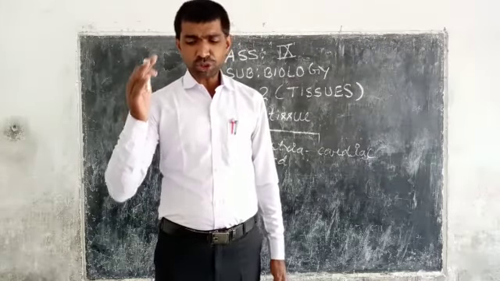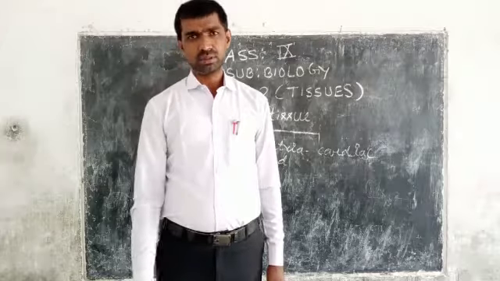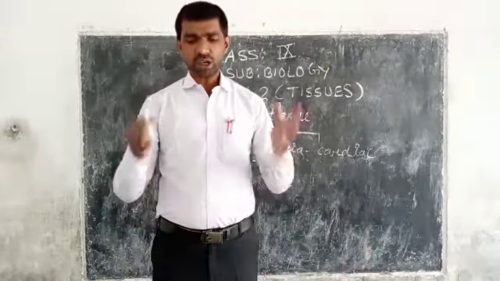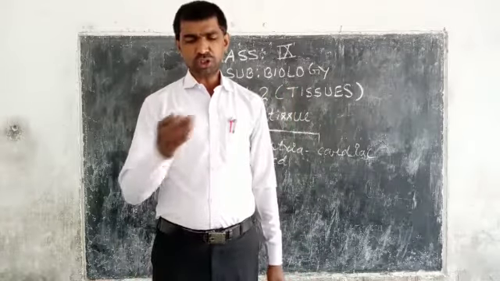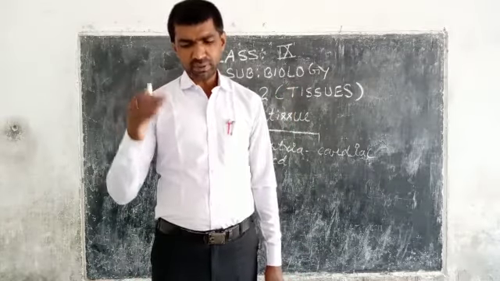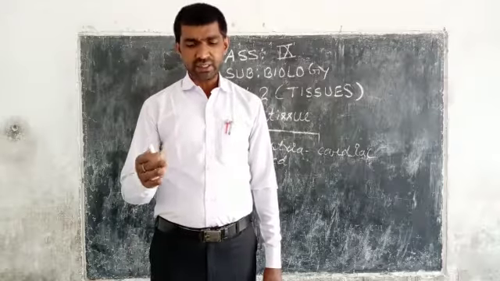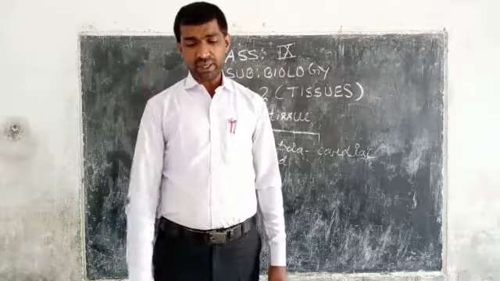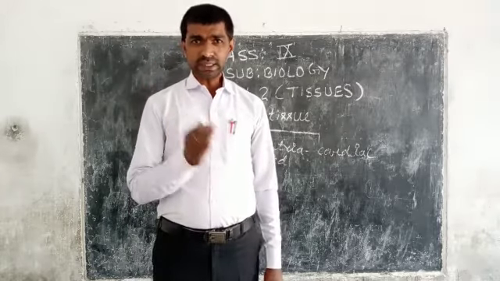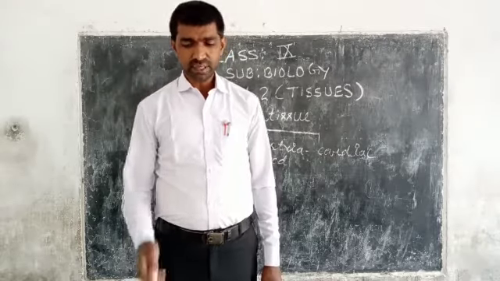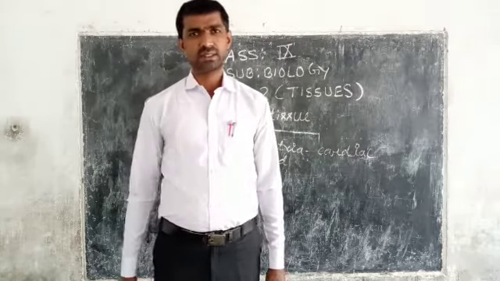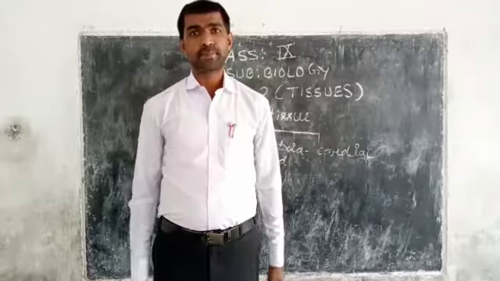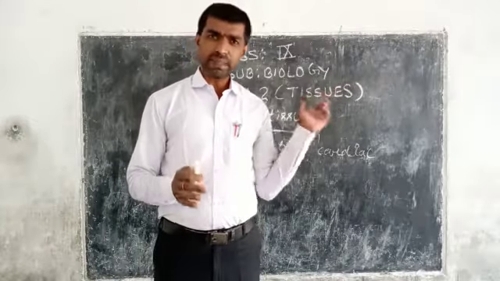These are also called smooth, unstriped or unstriated muscles. These are the other names of unstriated muscles. Each muscle fiber bears a single nucleus. That means it is a uninucleated muscle fiber.